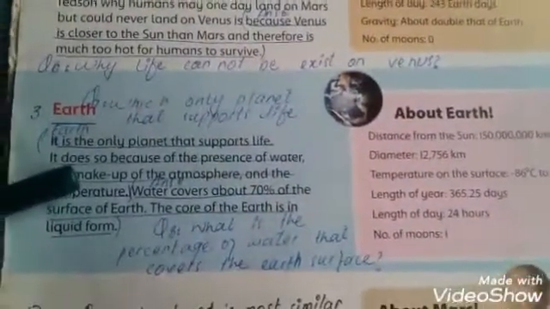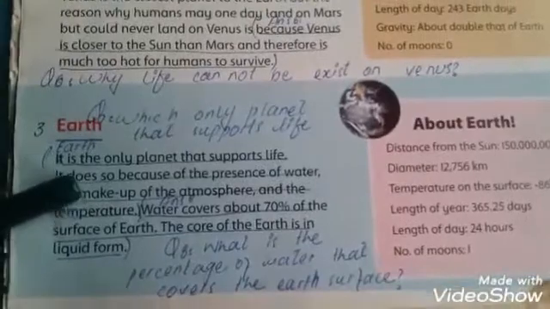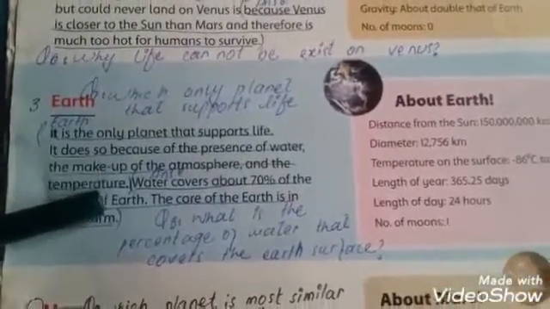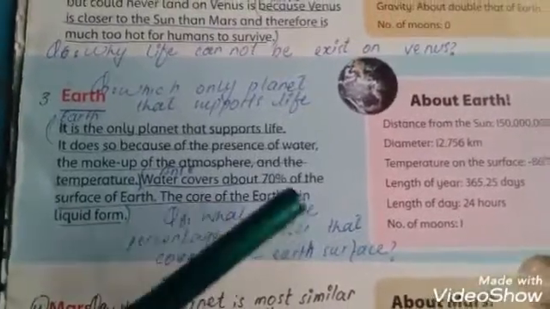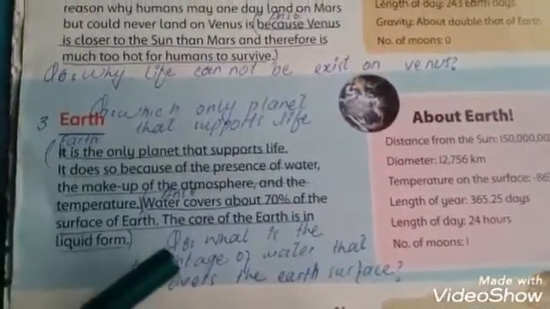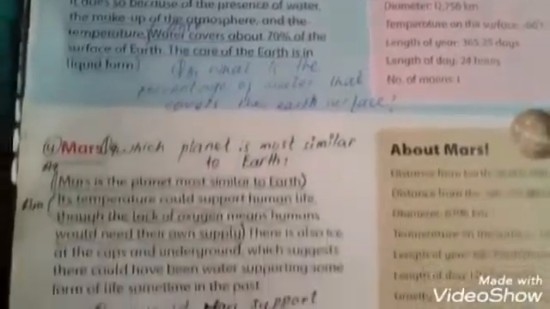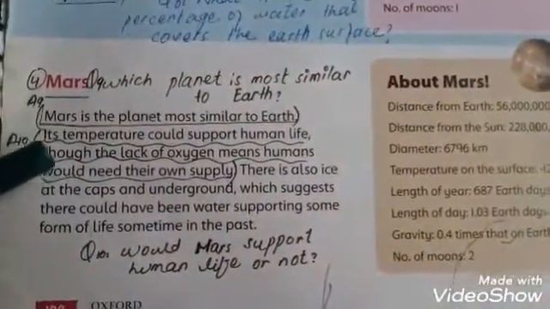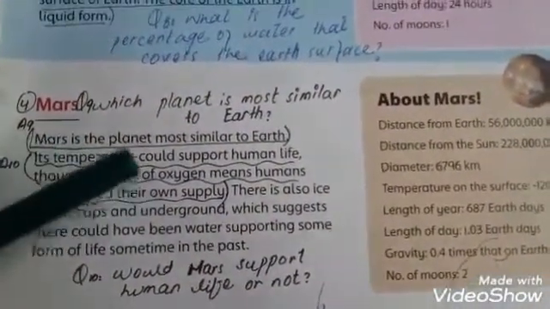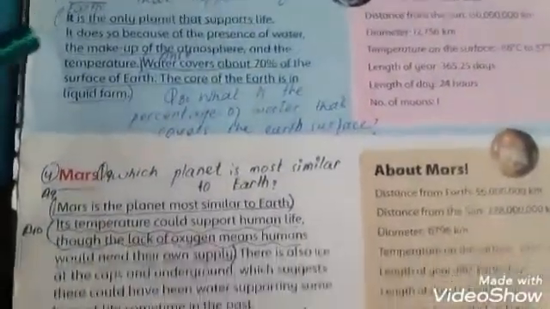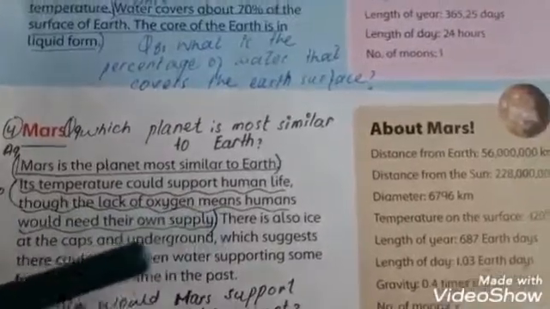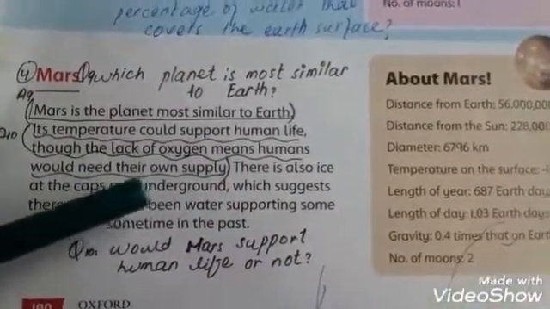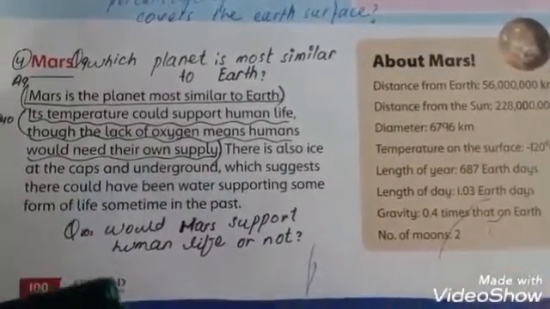Next, third, it is our planet where we live, Earth, and it is the only planet that supports life because of the presence of water, and 70% of the Earth is covered with water. Next, Mars, the fourth planet. Students, it is the most similar planet to the Earth, just due to the temperature. Its temperature supports human life but it lacks oxygen.